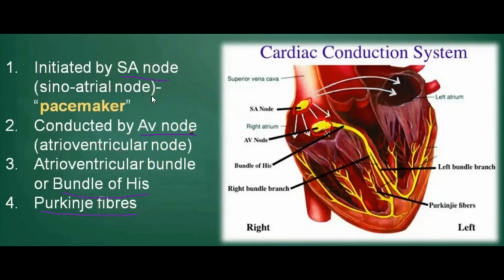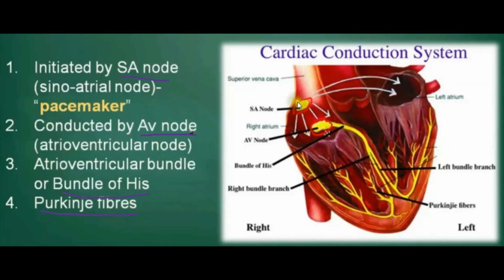First we have to see that the human heart is myogenic in nature. What is the meaning of myogenic in nature? That means the heartbeat is initiated by a specialized group of muscle fibers, so it is known as myogenic heartbeat. Because the heartbeat is initiated by a special type of muscle fibers, that is the SA node. Example, human beings have a myogenic heartbeat.